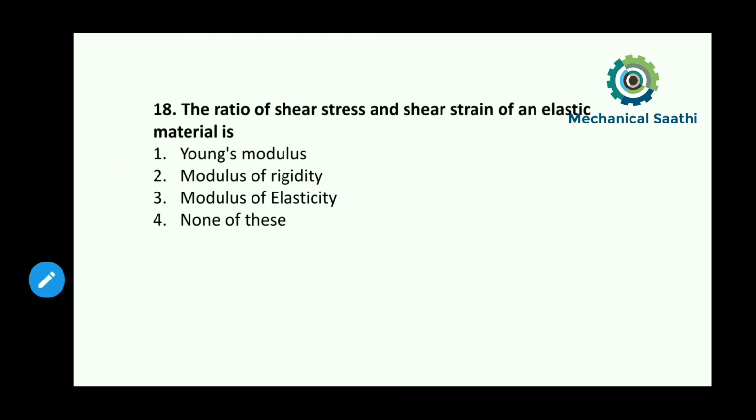So next question, that is question number 18. The ratio of shear stress and the shear strain of an elastic material is what?